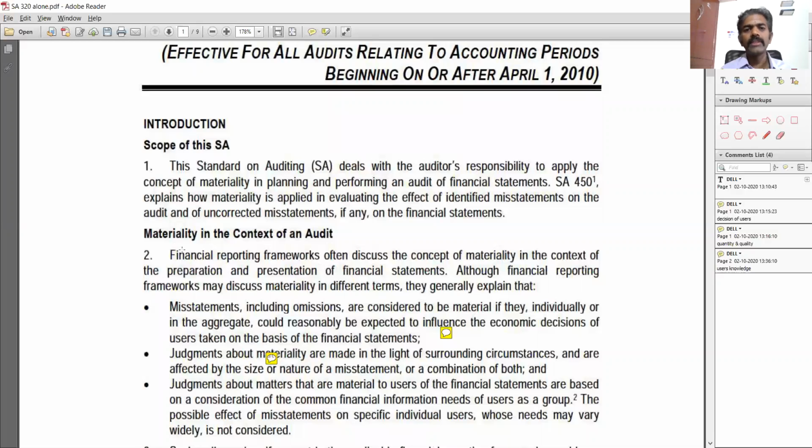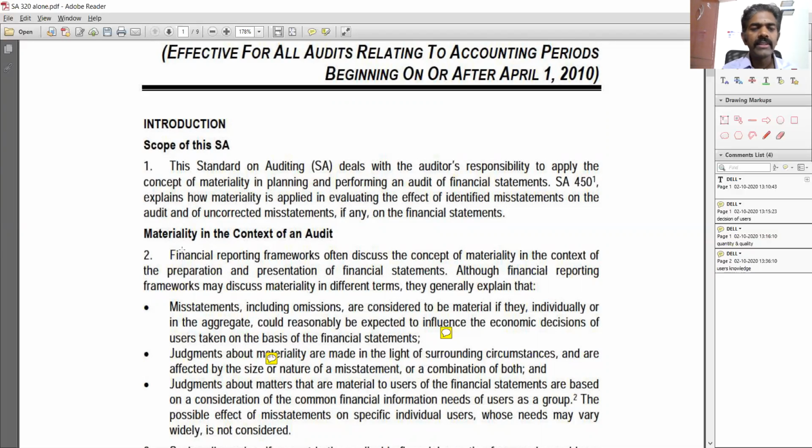So what does that mean? SA 320 talks only about the planning stage and the performance stage of the audit, and not the reporting stage. For that we have a separate standard, SA 450, on how to find out what is to be reported, and then the 700 series looks at how it is to be reported. So here, we look at what materiality is at the planning stage and at the performance stage, and how we arrive at it.